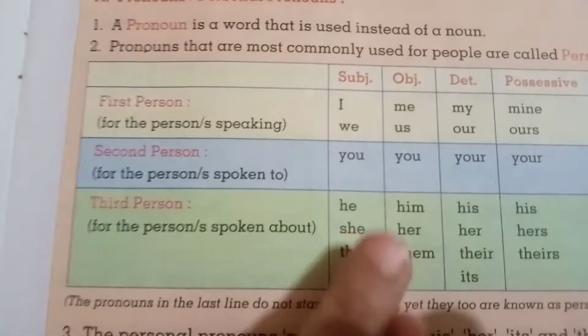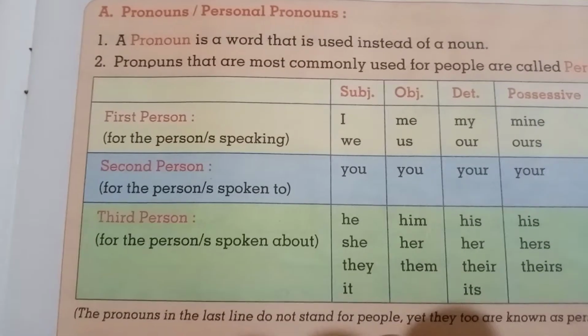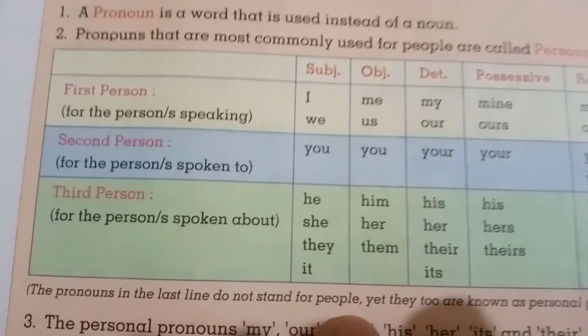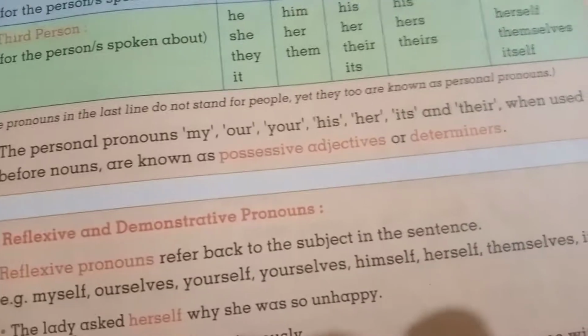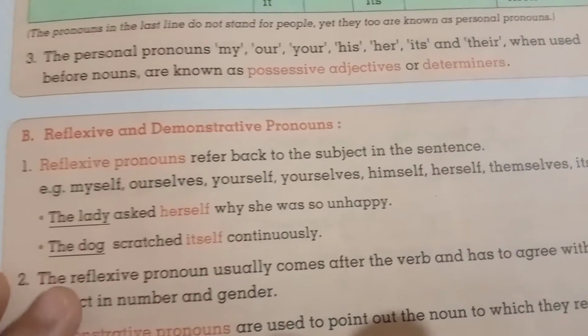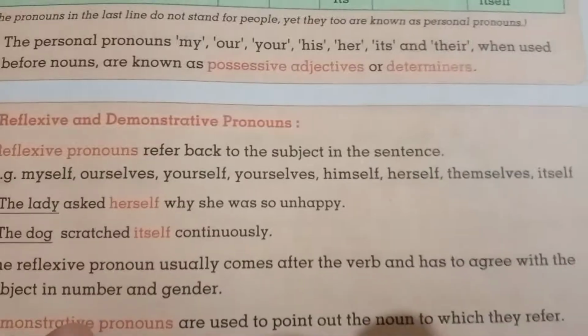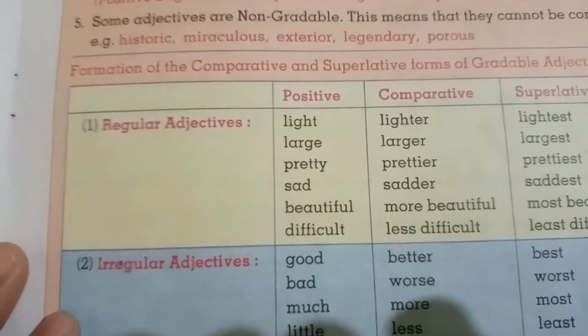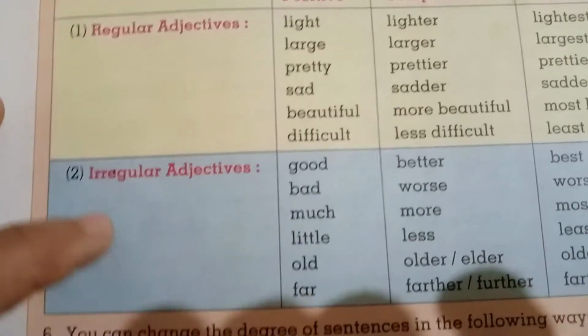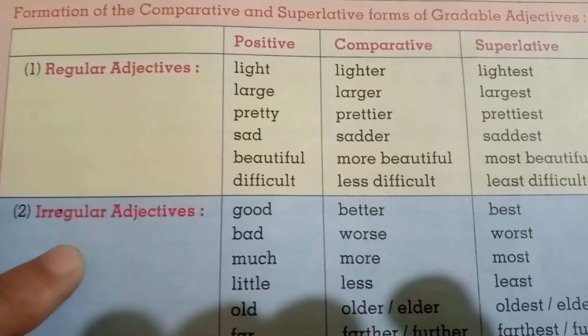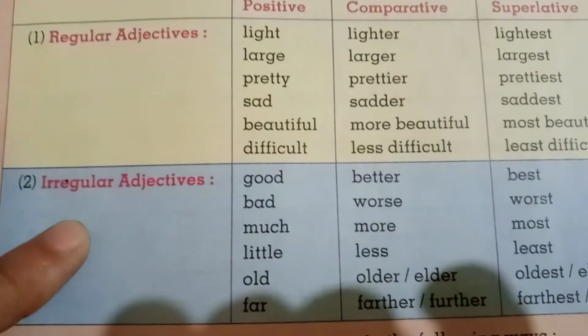Okay, so what you have to do, you have to find out from that page number 10 from your English textbook all the pronouns, the adjectives, the common nouns, and write in the notebook. What else? See, I will give some of the words. You have to write the comparative, superlative degree, and some of the irregular adjectives. That also you will have to sort out and write in the notebook.